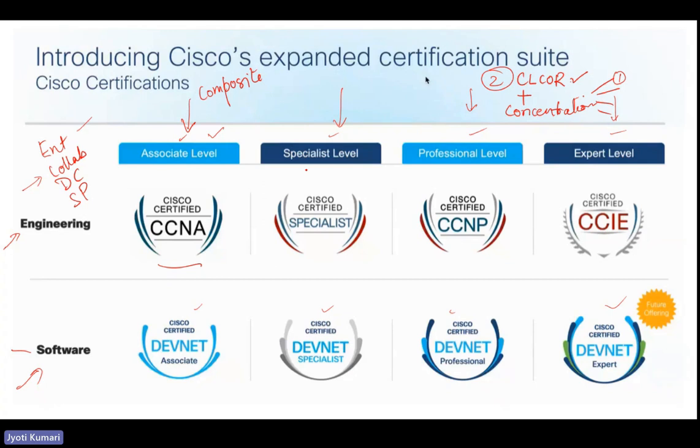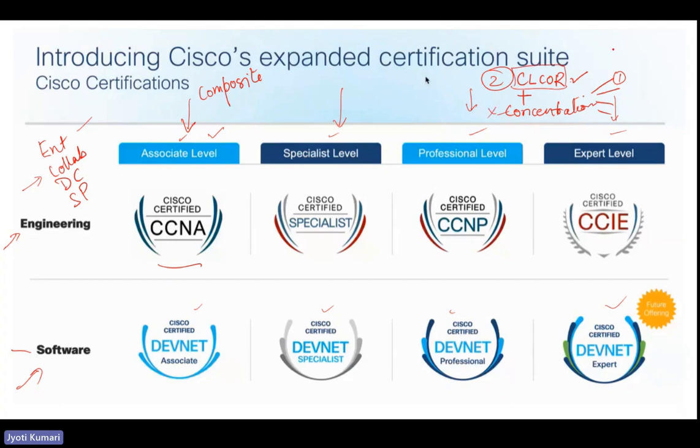Specialist is designed for courses like UCCX, some advanced courses, or VII, which are not part of the concentration or any certification from the professional level. For those, you get a specialist level certification. Also, suppose somebody takes CL Core but not any concentration exam.